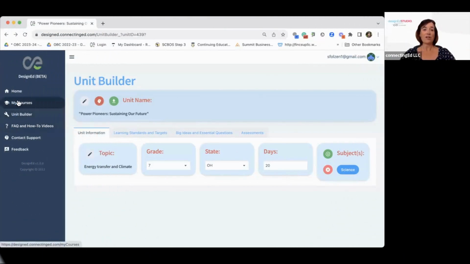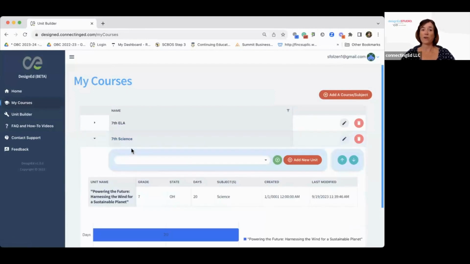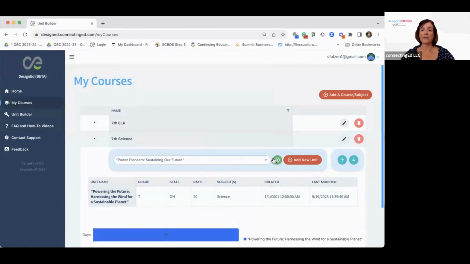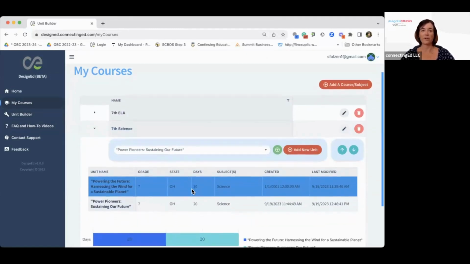And the last thing I want to show you how to do is, let's go back to my courses. This is where we started. And you can always add your own course or a new course right there. You can see I have 2 courses added. So I want to add my new unit to my course so it's nice and organized. You can see I have 1 unit in here already. And this drop down right here gives me a list of all of my units that I'm working on. And I want to add this one, Power Pioneers. I click right here and I can add a unit right there. You can also get to the unit builder if you'd like by starting here and clicking Add New Unit. Just 2 ways to go to start building units.